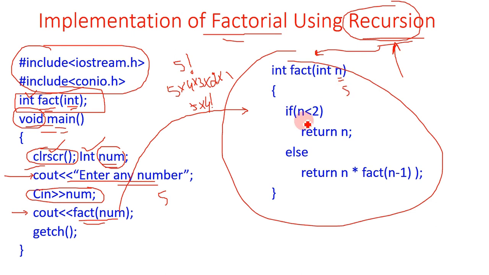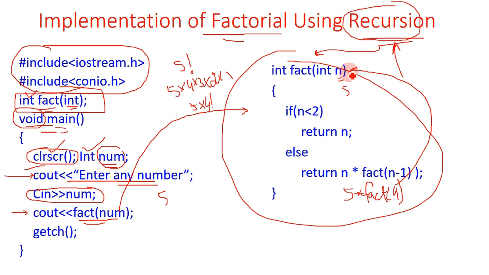Is 5 less than 2? No, so the control will go to the else statement. In the else statement we say 5 multiplied by fact of 4. So factorial of 4 will be called. This is the recursive function. A function that calls itself again and again is called a recursive function.